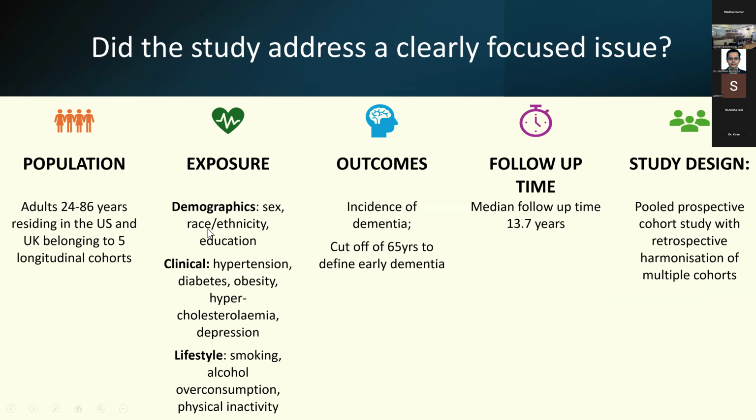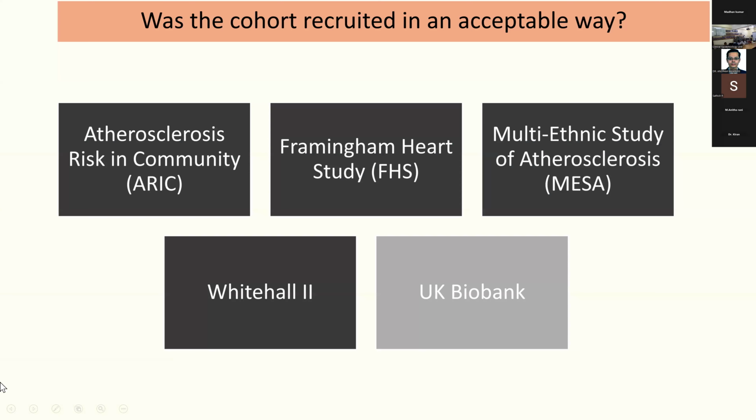The exposure was, they looked at various risk factors, demographics like sex, race, ethnicity, education, clinical factors like hypertension, diabetes, obesity, hypercholesterolemia, and depression, and the lifestyle factors that they looked at were smoking, alcohol overconsumption, and physical inactivity. The outcome was incidence of dementia, and they used a cutoff of 60 years to define early dementia. The follow-up time was around 13.7 years. The study design was a pooled prospective cohort study with retrospective harmonization of multiple cohorts.